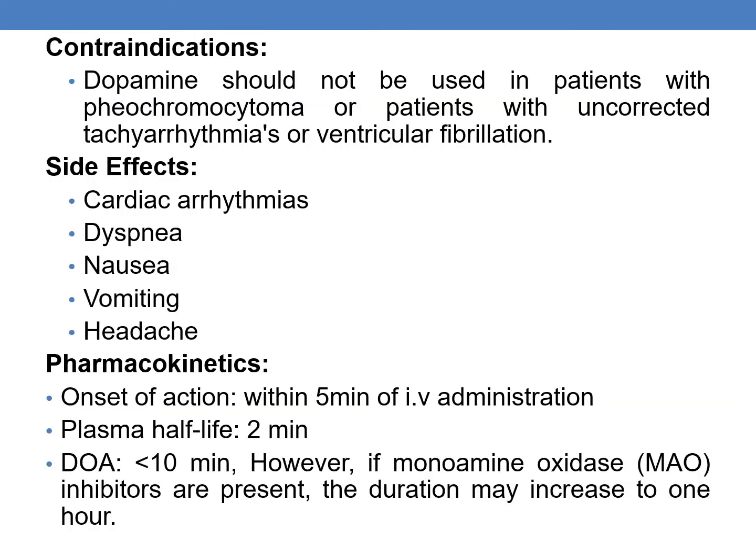Coming to the contraindications, dopamine should not be used in patients with pheochromocytoma or in patients with uncorrected tachyarrhythmias or ventricular fibrillation. The side effects are cardiac arrhythmias, dyspnea, nausea and vomiting, and headache. Pharmacokinetics: onset of action is within 5 minutes of IV administration. Plasma half-life is 2 minutes. Duration of action is less than 10 minutes. However, if monoamine oxidase inhibitors are present, the duration may increase to 1 hour.